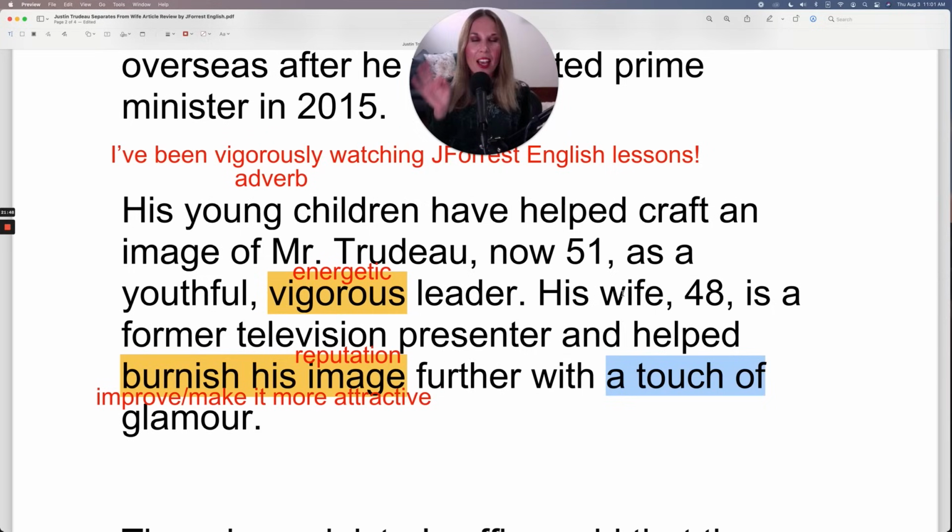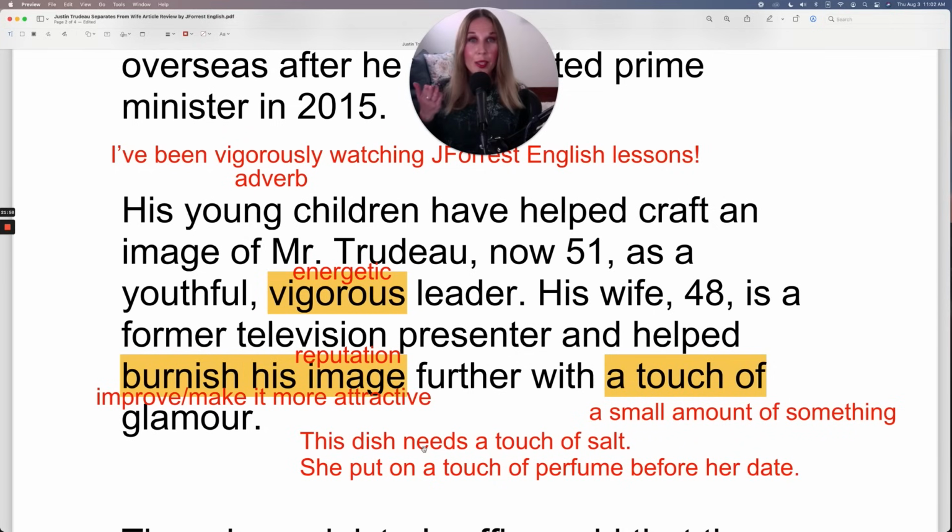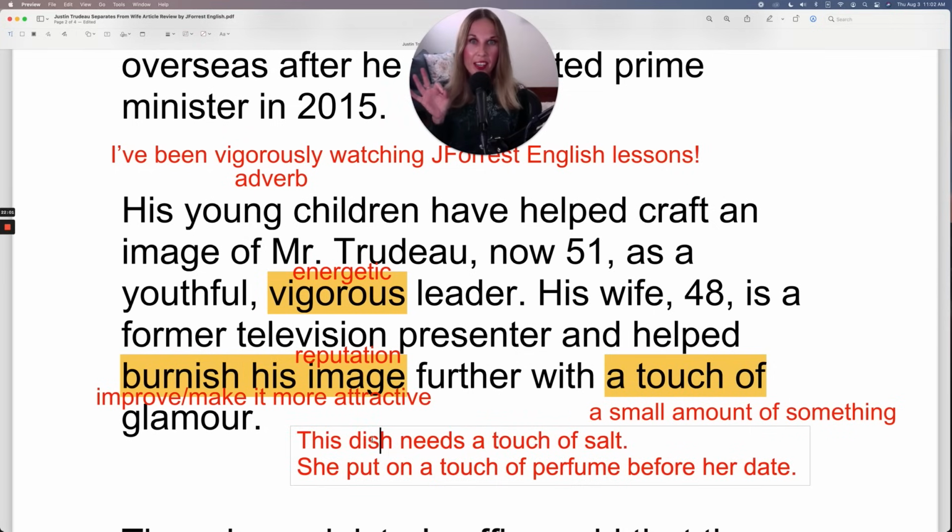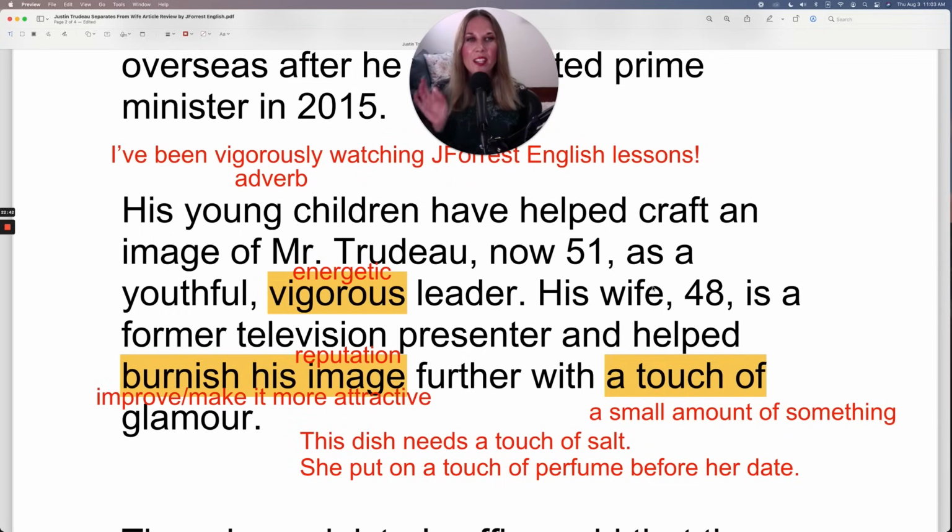A touch of something is a small amount of something. Here's an everyday example you could use. This dish, whatever you're eating or making, this dish needs a touch of salt. A touch of salt, a small amount of salt. Or she put on a touch of perfume before her date. So a small amount of perfume. She didn't want it to be too noticeable, just a touch of perfume. I'll read this part again now. His wife, 48, is a former television presenter and helped burnish his image further with a touch of glamour,